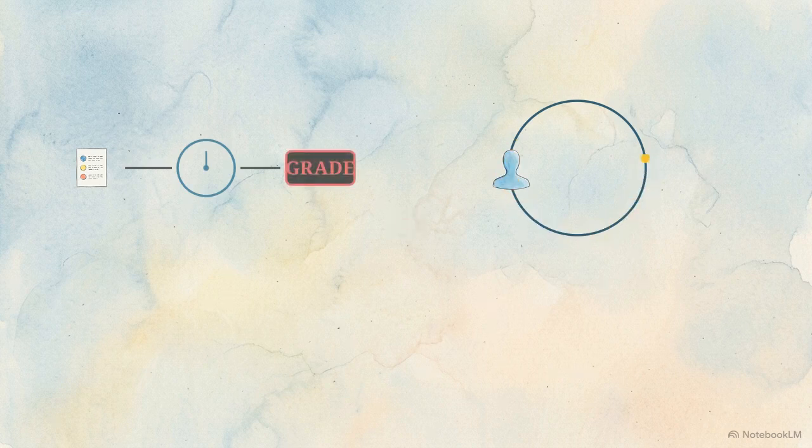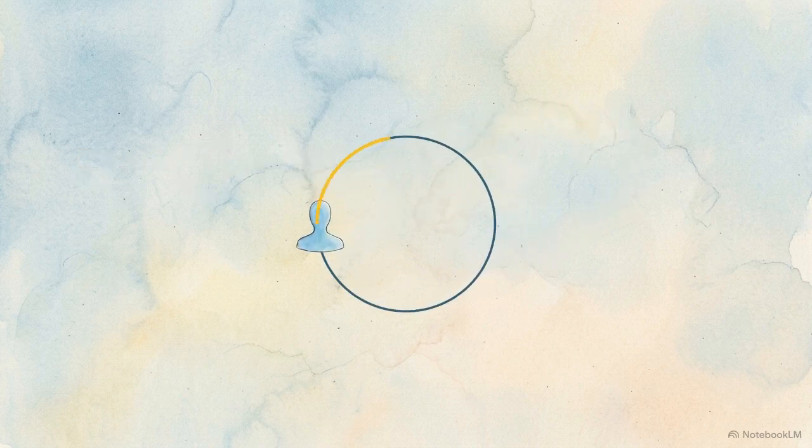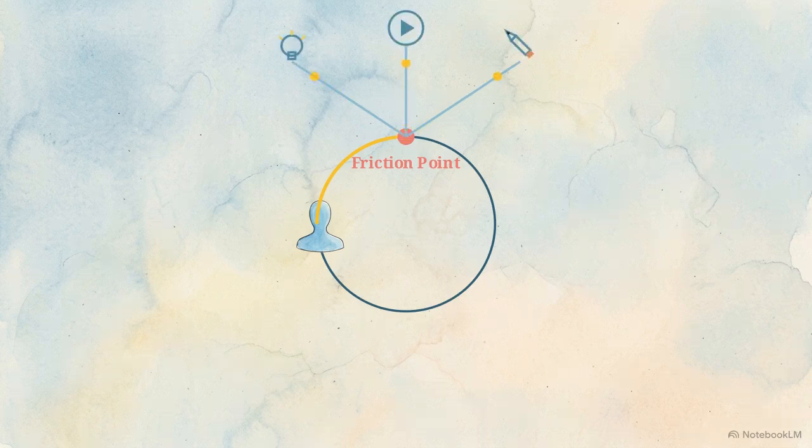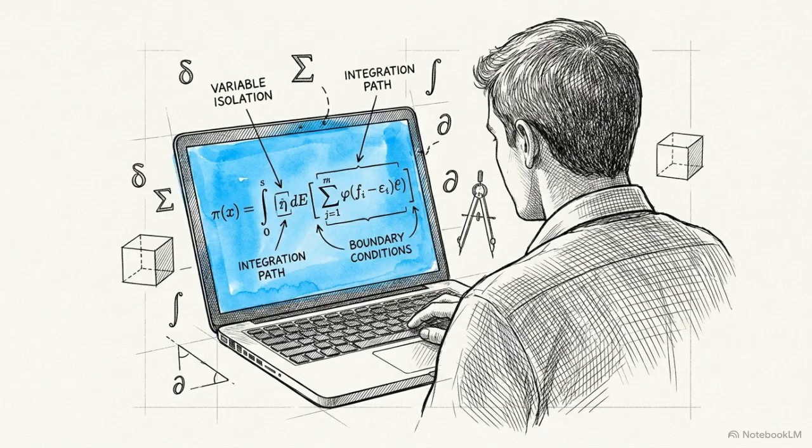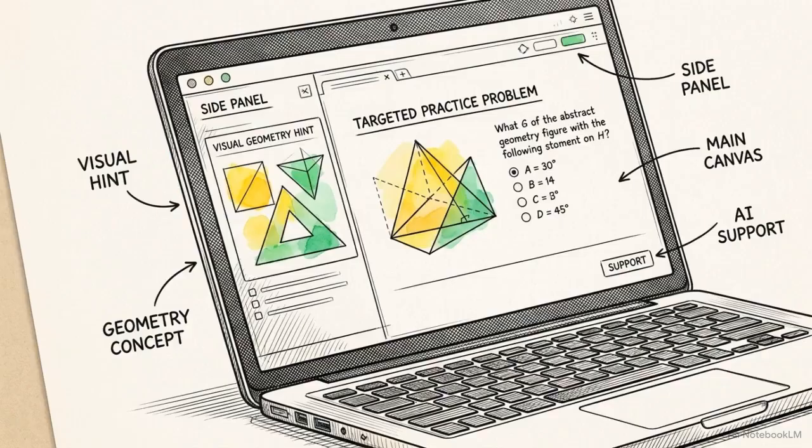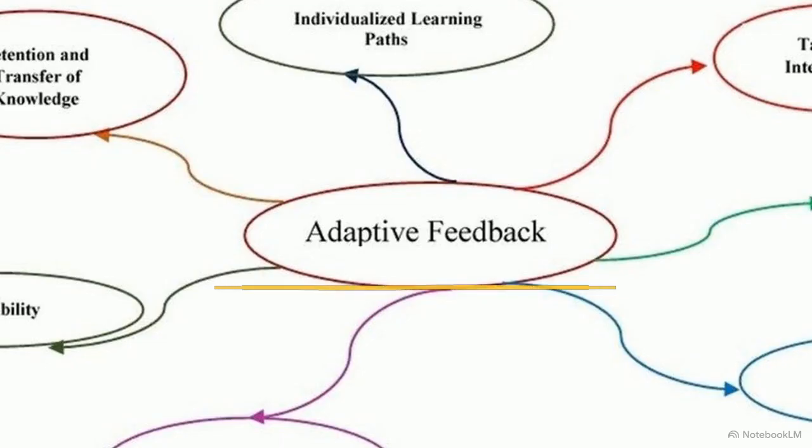Traditional formative assessment relies on a built-in delay between completion and correction. Real-time assessment adaptation replaces that linear sequence with an immediate feedback cycle, processing a student's input to calibrate the very next task. If a student struggles with a specific concept, the system detects the friction point and initiates a targeted intervention. It instantly deploys scaffolded support, like a secondary explanation or a related practice problem, ensuring the student achieves competency before the module advances.